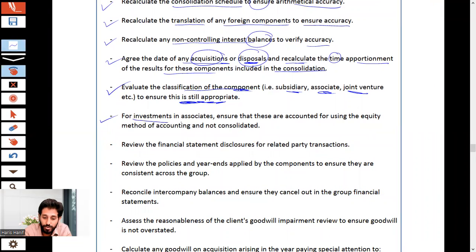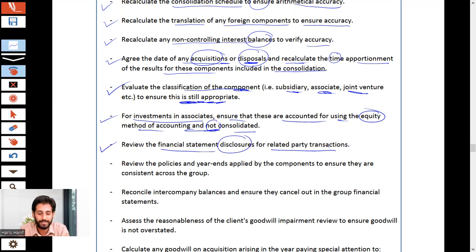For investment in associates, ensure that these are accounted for using the equity method and not consolidated. Associates are not consolidated. They are dealt with under the equity method. So you need to ensure the application of the equity method. Review the financial statements disclosure for related party transactions at group level.